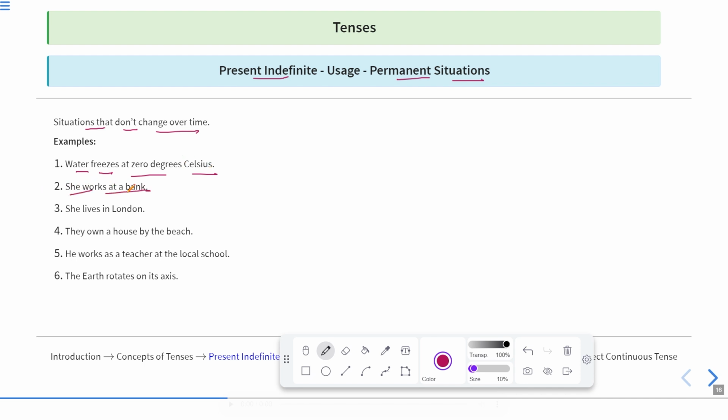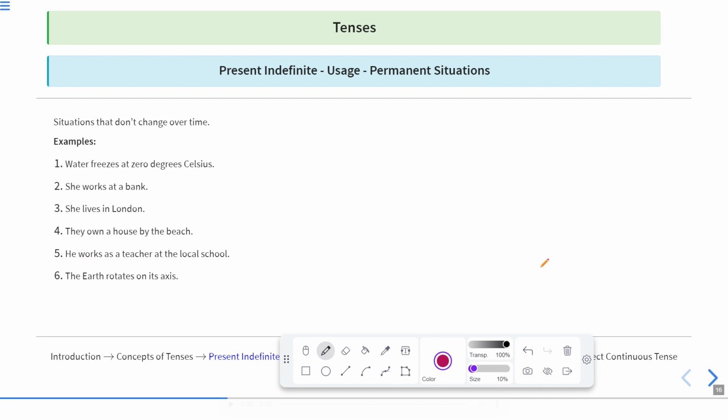She works at a bank. So when she started working at a bank, now she works at a bank. This is a permanent situation. She lives in London. They own a house by the beach. He works as a teacher at the local school. The earth rotates on its axis. So these are general truths of permanent situations which do not change over time. So these types of actions are also written in present indefinite tense.